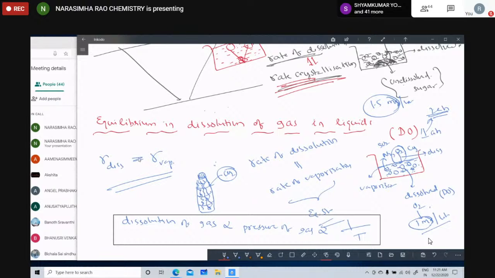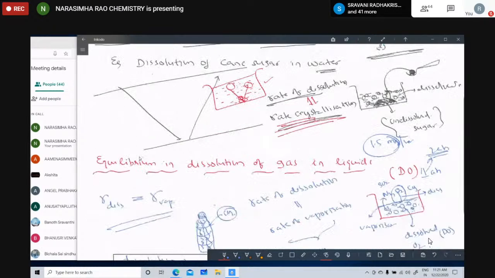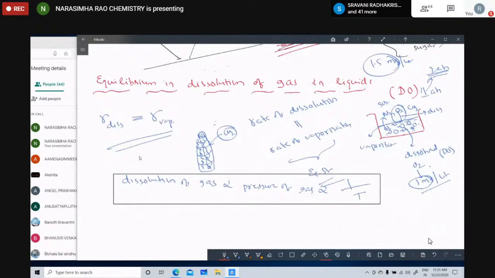Now let me discuss this one, children, that it is a chemical equilibrium. Children, copy this now. Can you say the definition, sir? Rate of dissolution, vaporization, definition. Rate of dissolution means the amount of oxygen or gas dissolved in unit of time in a particular volume of water or solvent.